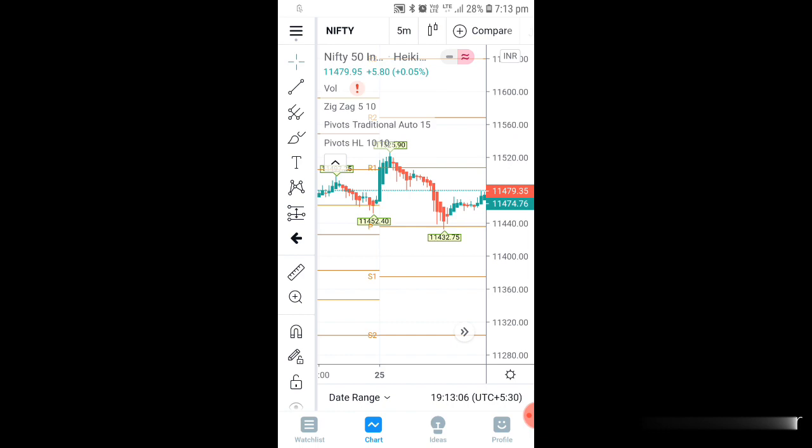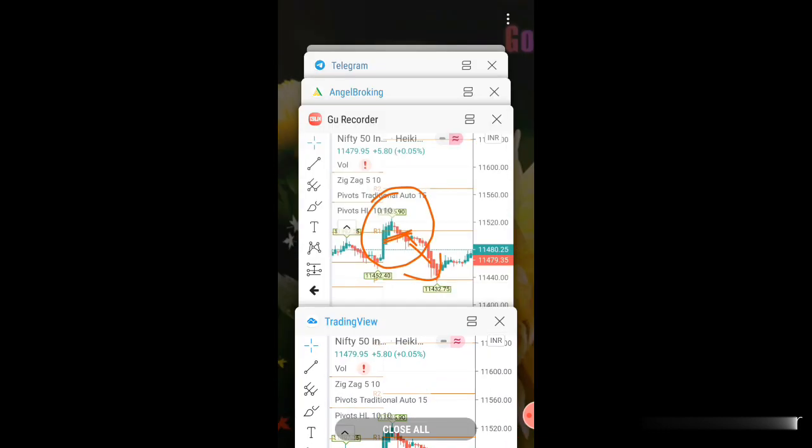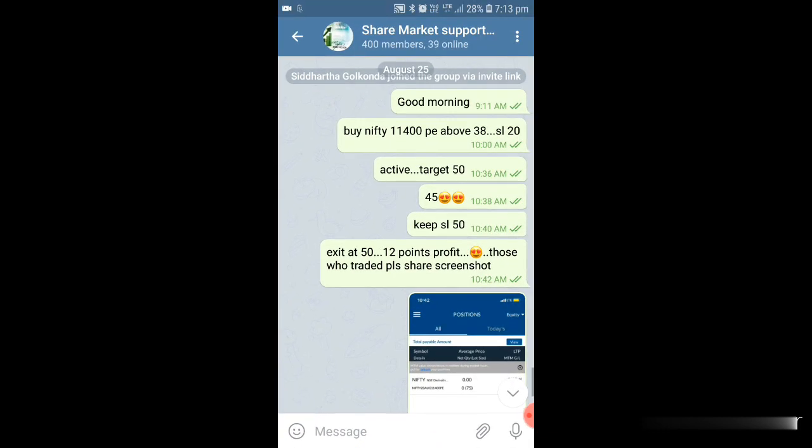I'll show you the same thing in my Telegram channel also. This is my Telegram channel. Here you can see I told you to buy the Nifty 11,400 put above 38, because I was sure Nifty was going to go downside. So why is it downside?